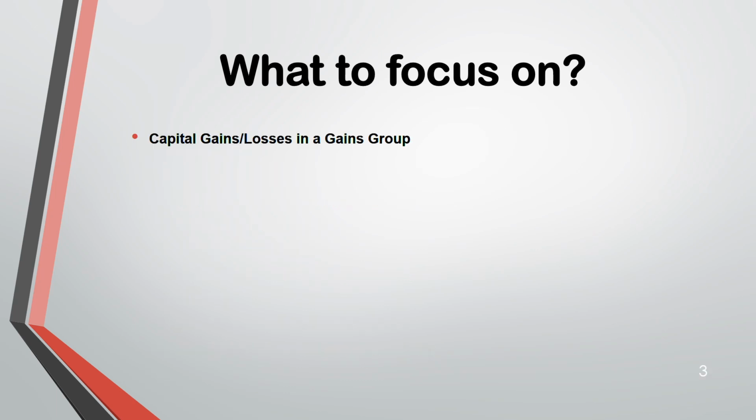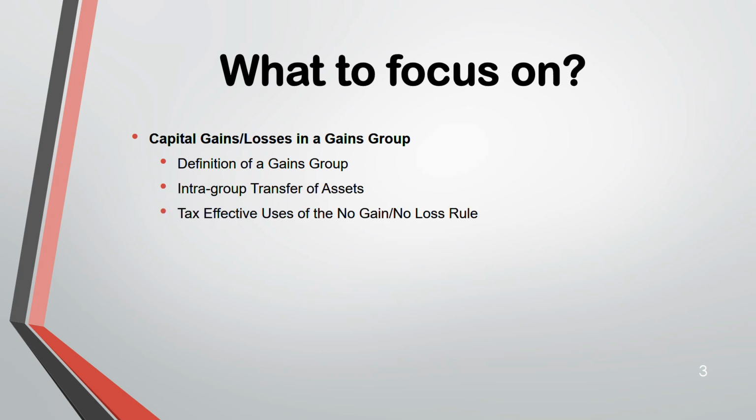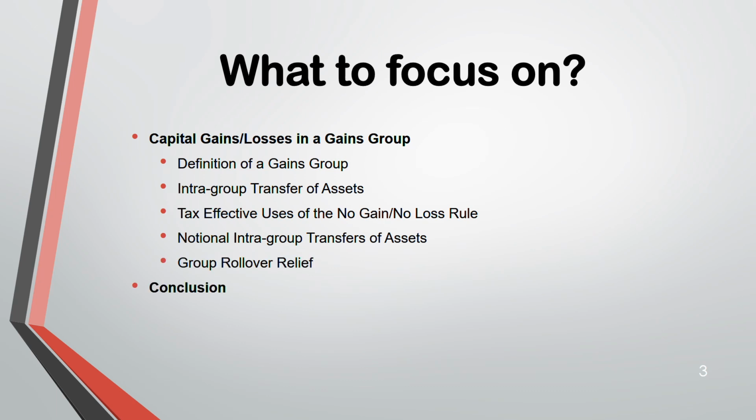Then we are going to go through the next group. One is the 75% group, the other one is the capital gains group, known as the gains group. Here we adjust the capital gains and losses. So: definition of a gains group, intergroup transfer of assets, tax effective use of the no gain no loss rule, notional intra-group transfer of assets, group rollover relief, and finally we are going to conclude with the technical articles, syllabus, and the summary.